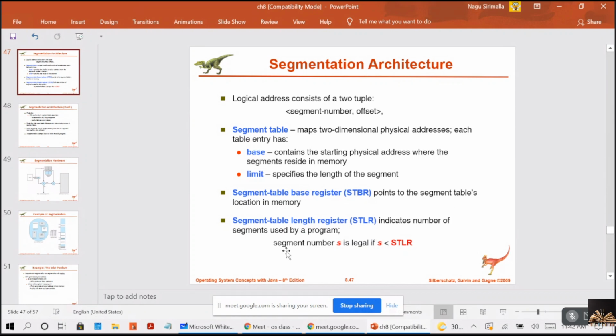And remember, the segment number S is legal if S is less than the SDLR. It will be checked whenever the user CPU is generating a segment number. We have to check whether it is a valid number or not. Our program has 5 segments, but if the user is generating a logical address with the segment number 6, then it will be treated as illegal. How that can be done is by checking this condition: if S is less than the SDLR. You're getting me, guys?